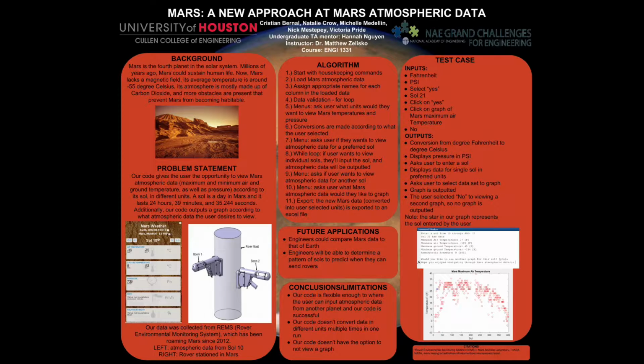For individual days, if the user selects yes, they are prompted to enter a day from the first viable sol to last viable sol. This is done because if we had a list of either all the viable sols or all of the inviable sols, then it would have been too cumbersome and too difficult to use. After selecting a sol, a find function searches for the row where that sol is from the first column. This position is stored so that it can be used later. All of the data for that day is printed onto a console, because having a menu to look at each individual piece of data would be cumbersome and non-user friendly.